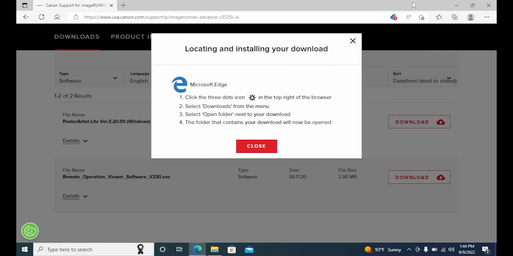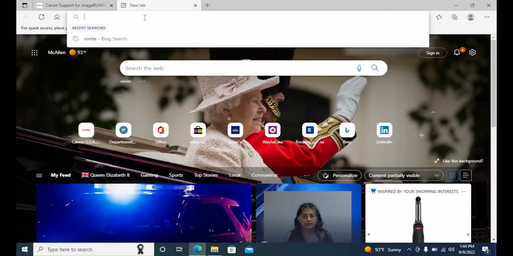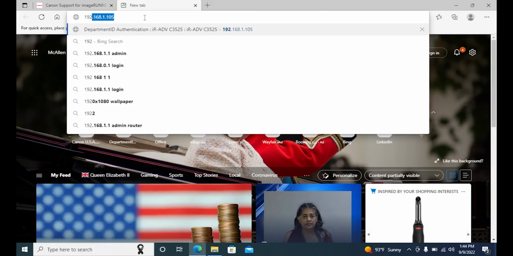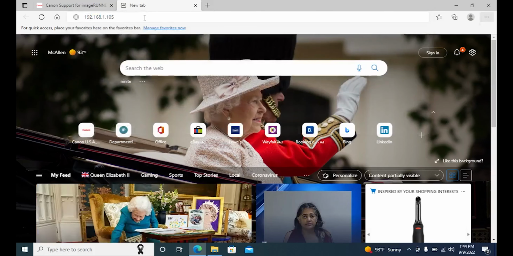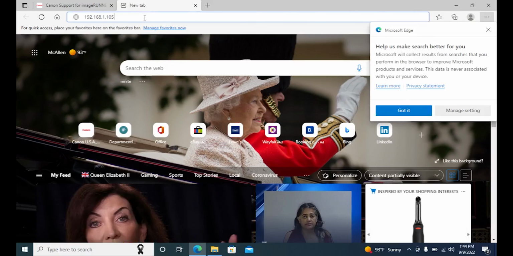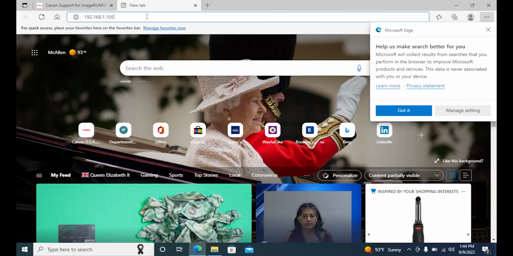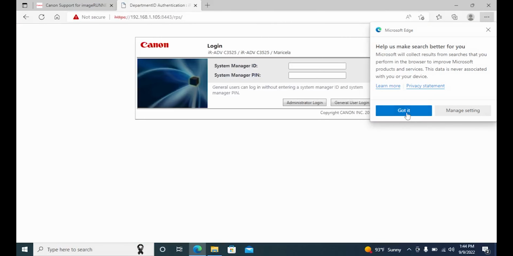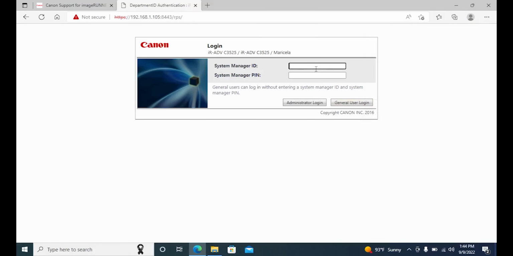Go back to your web browser and open a new tab. You will need the IP address of your copier. Here you will need the default username and password, which is Administrator with capital A, and password as 7654321.